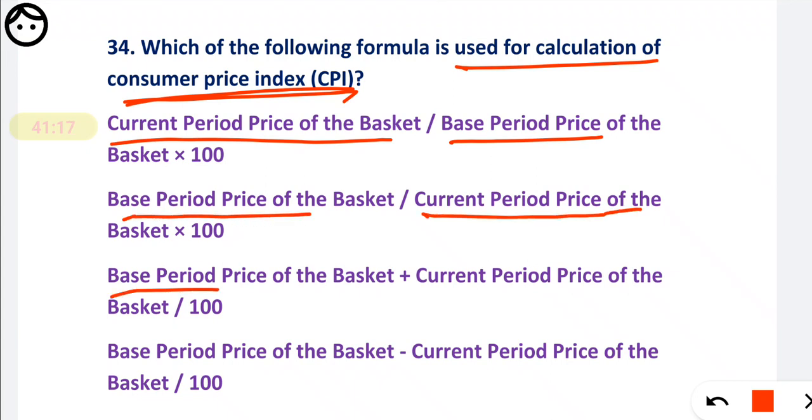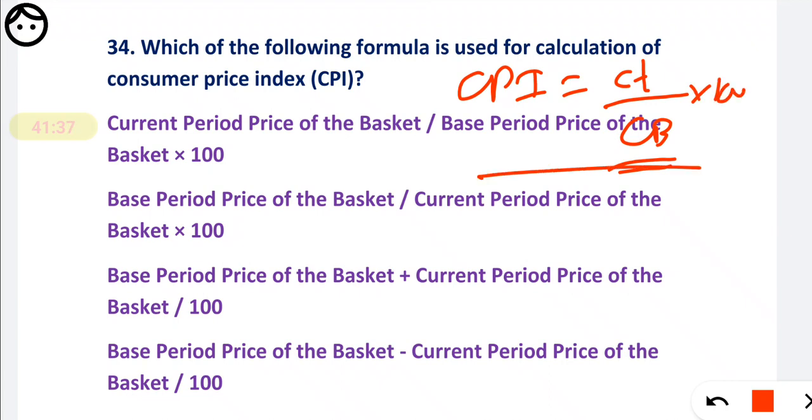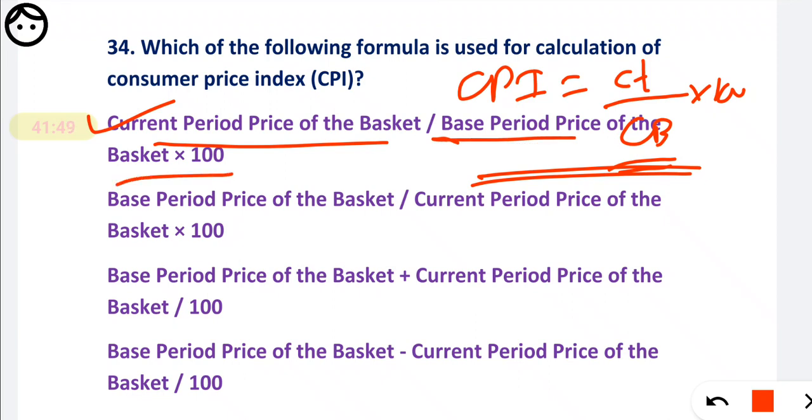Third, base year, that is base period price divided by current period price. And fourth, base period minus current period. So remember friends, CPI is always calculated as CT, that is current year, divided by CB, that is base year, and multiplied by 100. This is the formula. So for the 34th question, what will be the correct option? That is the first option, current period divided by base period price into 100. So that will be our most suitable answer.